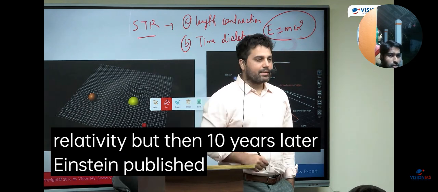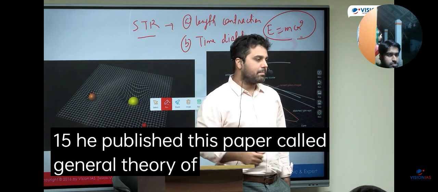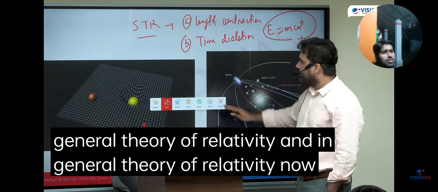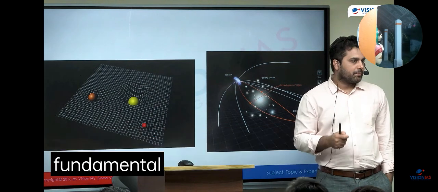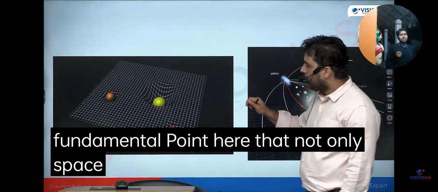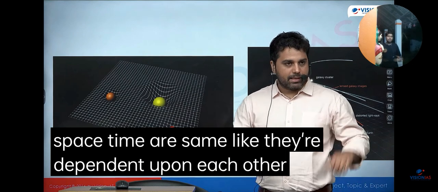But then 10 years later, Einstein published another paper. In 1915, he published this paper called General Theory of Relativity. And in General Theory of Relativity, he now provided a better theory of gravity. So the most fundamental point of General Theory of Relativity is that not only are space and time dependent upon each other, but they're affected by gravity.